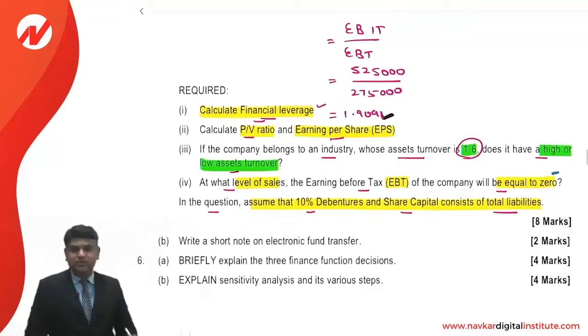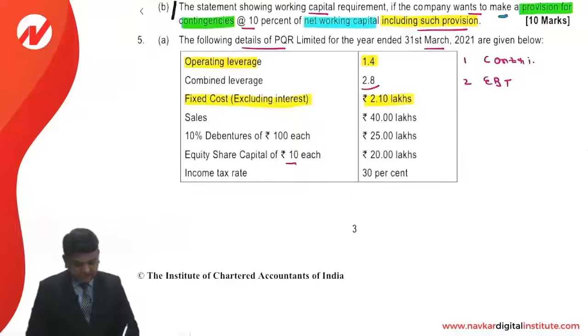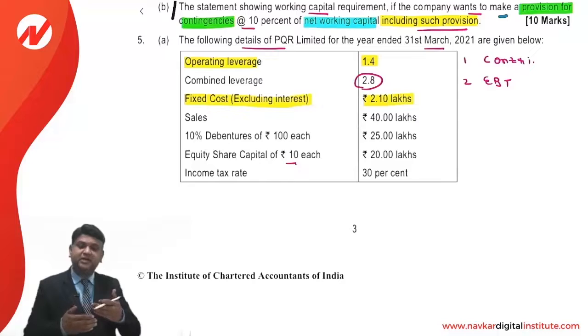Of course, friends, over here, if you make the calculation like this, then the degree of combined leverage value will also automatically change, and that value will not match with the value which they have given to us in the question, because there is an error in the information provided in the question.